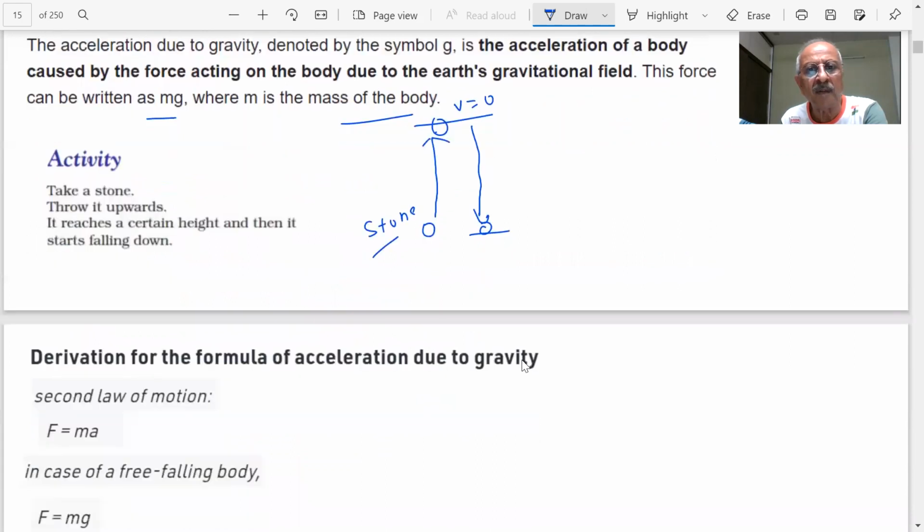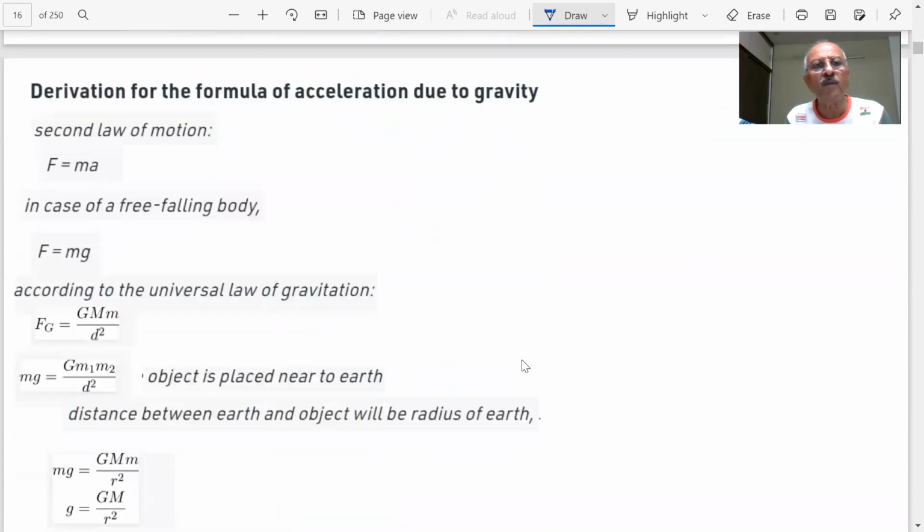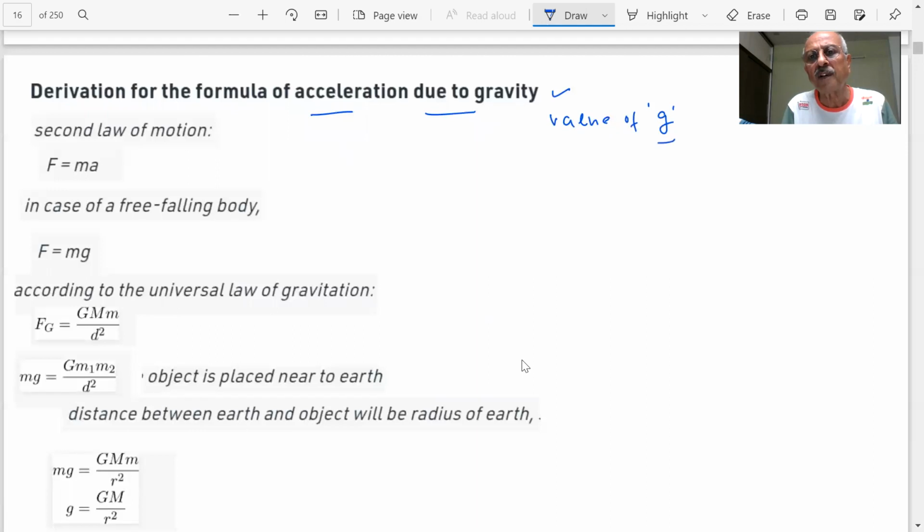This is an activity. Can we derive the formula of acceleration due to gravity? This is an important question. The derivation of the formula of acceleration due to gravity. What will be the value of g, students? What is the value of g, acceleration due to gravity? How will we determine it?